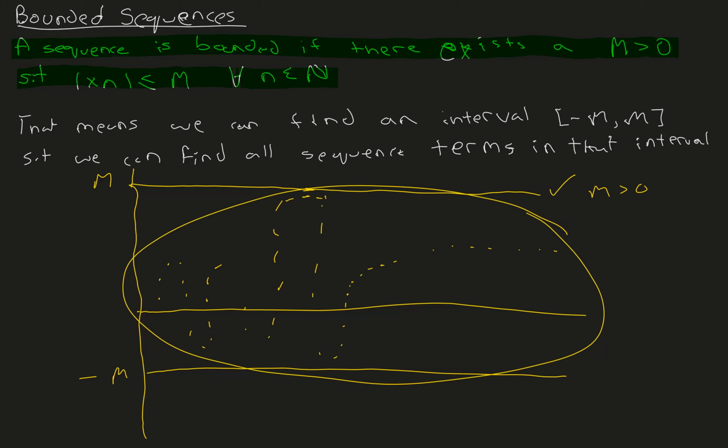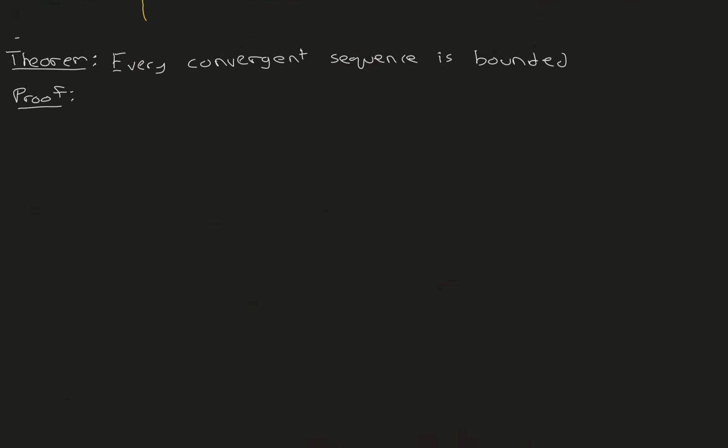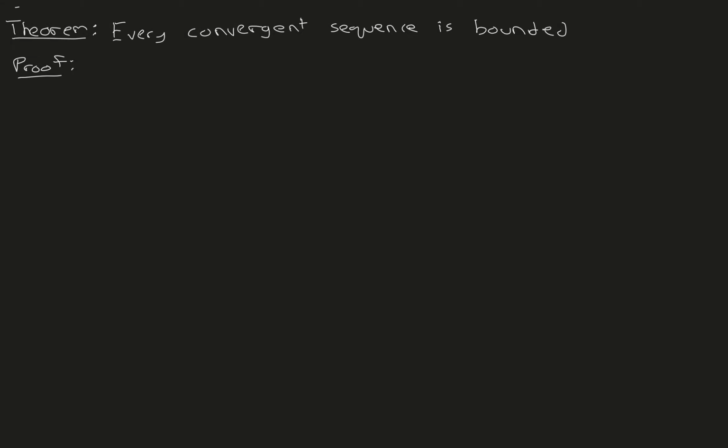Let's take a look at one interesting theorem that we can get from this. Every convergent sequence, so if a sequence converges to a limit, or tends to a limit, is, in short, bounded. So let's see the proof of this theorem. Where do we begin? Let's take a look at this graphically to see what's really happening here.